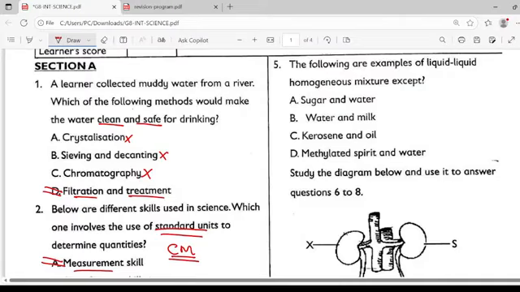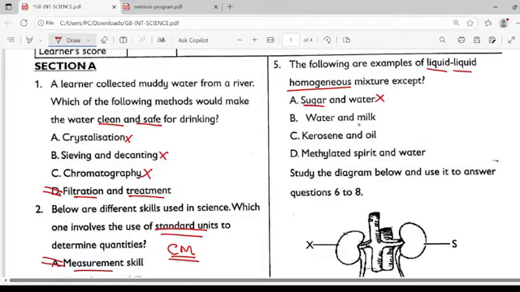The following are examples of liquid homogeneous mixtures, except. When you talk about homogeneous mixtures, these are liquids that combine with each other to give one solution. That's why we call it homogeneous. If it gives more than one solution, we call it heterogeneous. So here, they are saying liquid, so we can do elimination. A is talking about sugar and water. In fact, this one is wrong. Why? Because sugar is not a liquid. Sugar is a solid. So that makes it wrong.